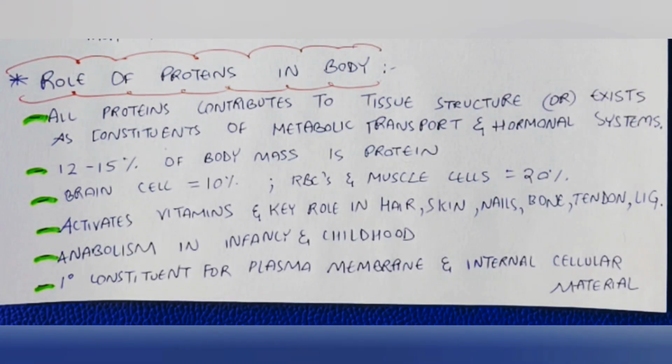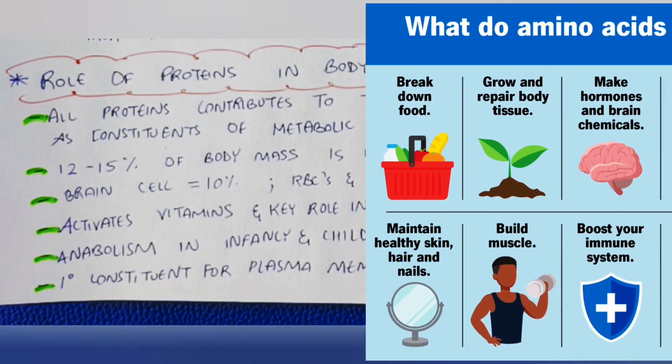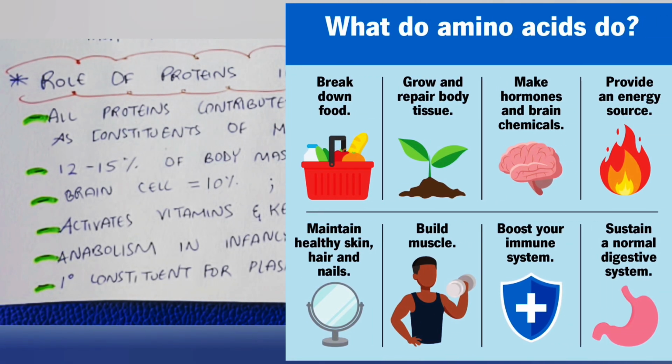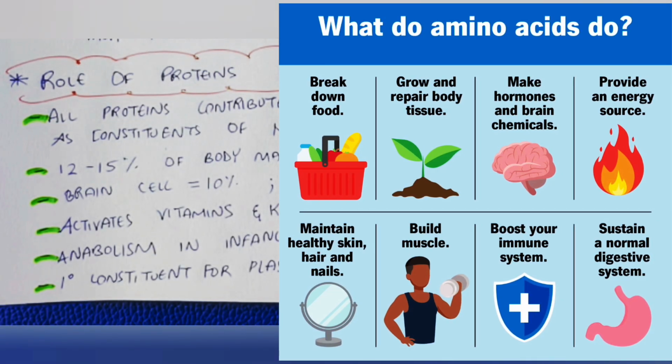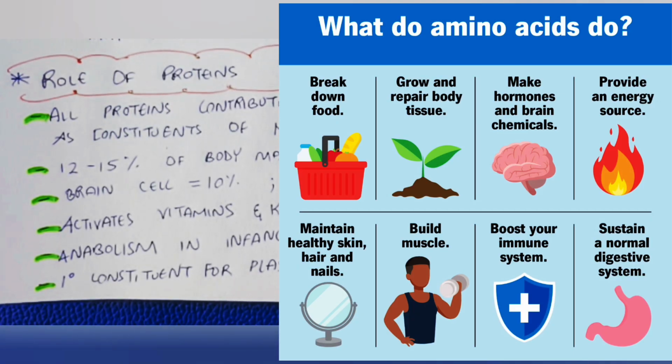All proteins contribute to tissue structure or exist as a constituent of metabolic transport and the hormonal systems. 12 to 15% of body mass is protein. The brain cells contain only 10% protein. RBCs and muscle cells contain 20% protein. Amino acids activate the vitamins that play a key role in metabolic and physiologic regulation. Amino acids are also a key component in our hair, skin, nails, bone, tendons, ligaments, etc.